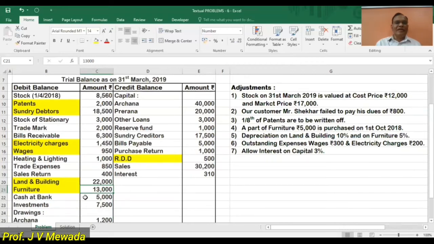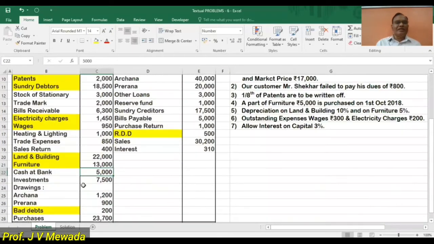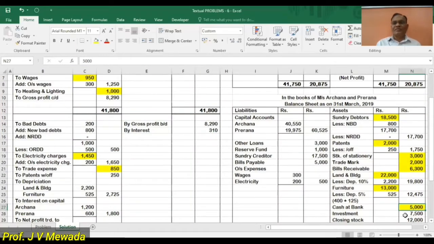Now cash and bank 5,000, that is asset. So cash and bank 5,000 is asset. Okay. Now next is investment 7,500, that is our asset. So 7,500 is our asset.